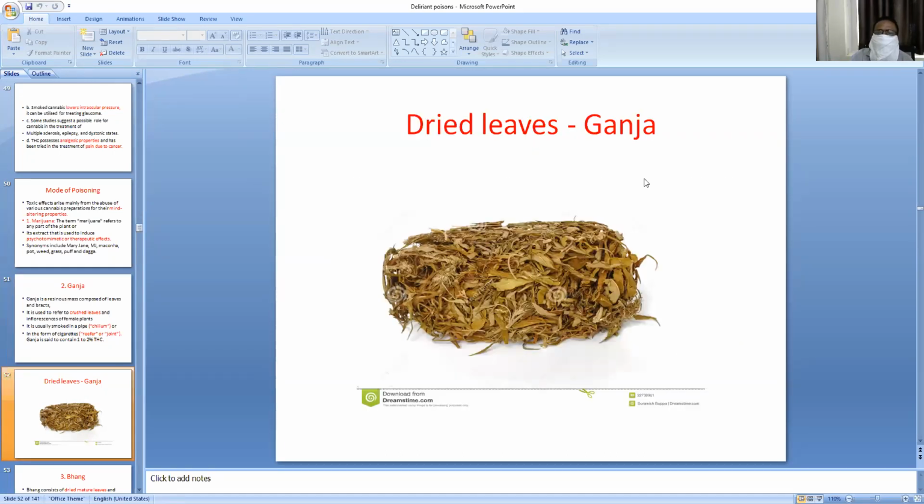These are the dried leaves of ganja. These are the leaf, and this is the bracts of the leaf.